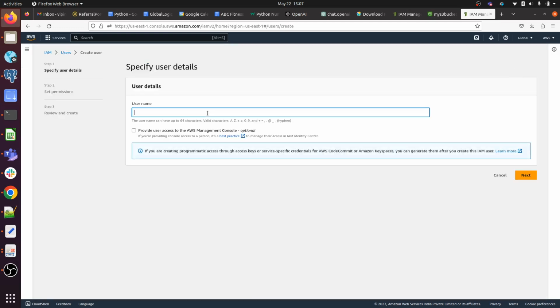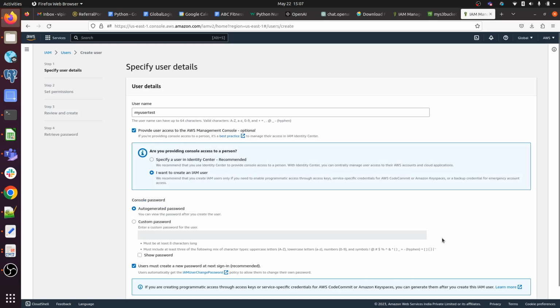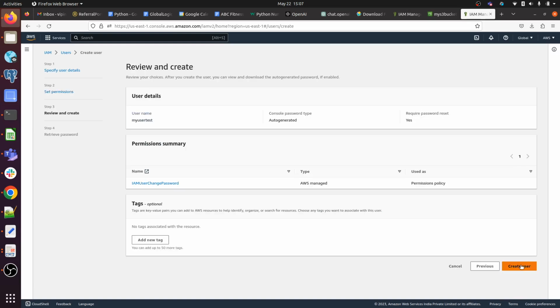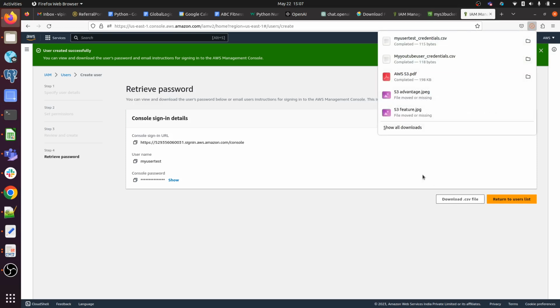Okay, so my user is test, provide console access. I want to create next. I will not be defining any policy here. I will just be attaching this user to that specific group.